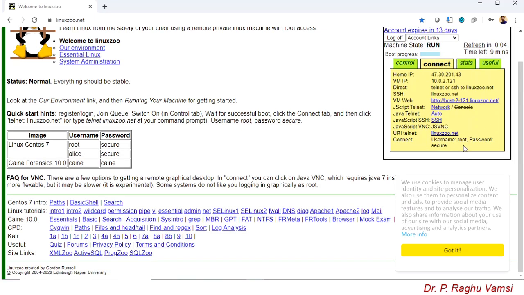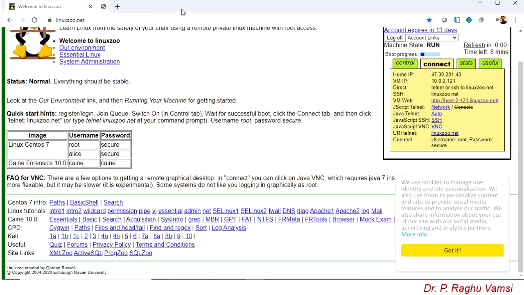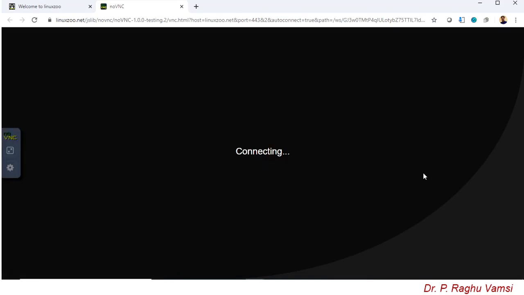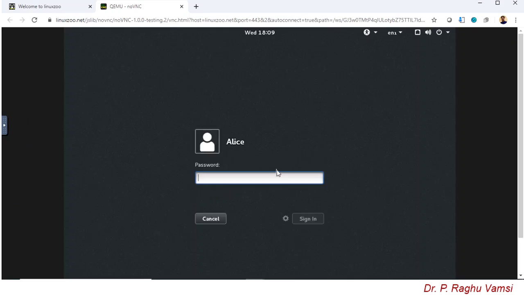And here you will find the VM web service is not available. Since I am in the queue, it will take some time to give me the link. So here JavaScript VNC is there. Click JavaScript VNC. Very good. Now the noVNC is going to be connected. Basically here it asks for the username and password. What is the password?